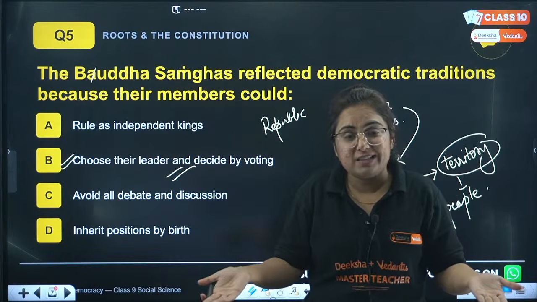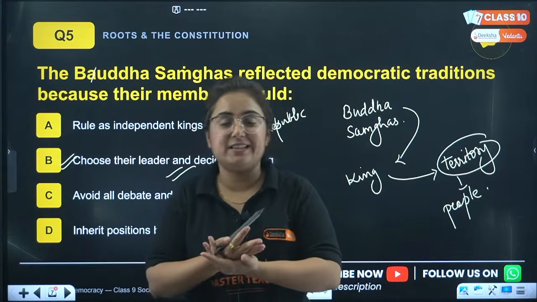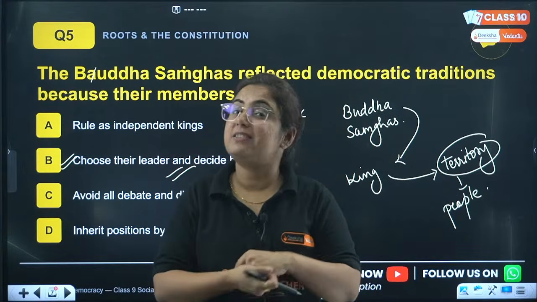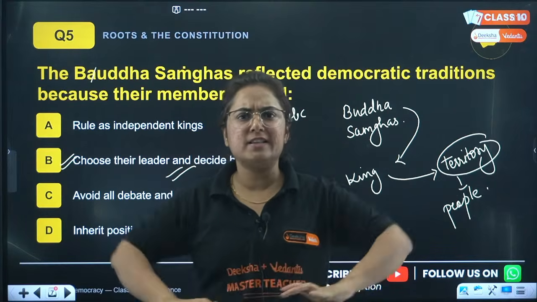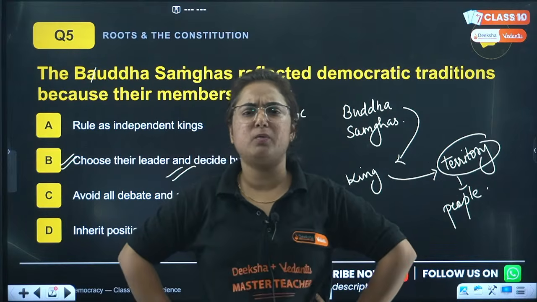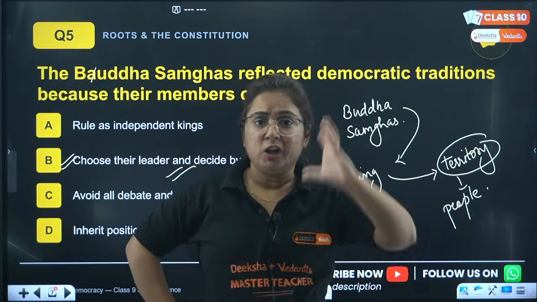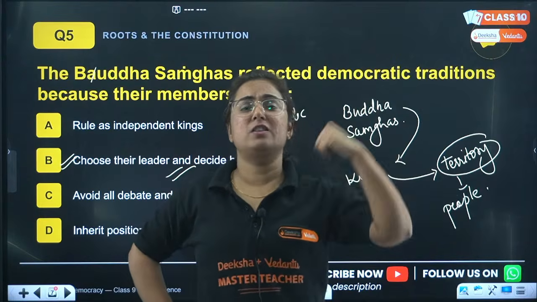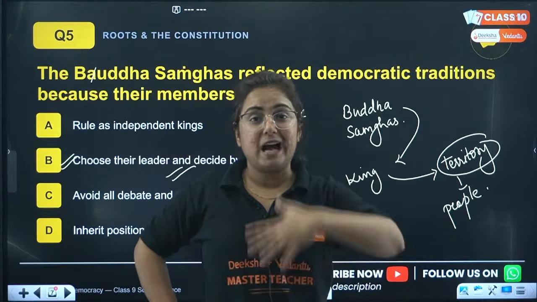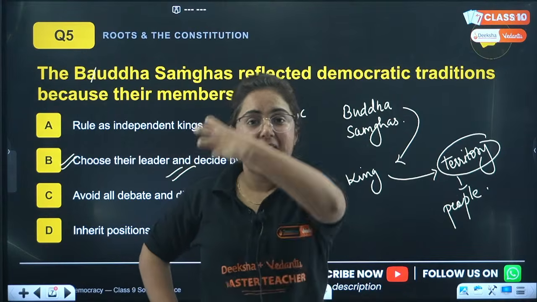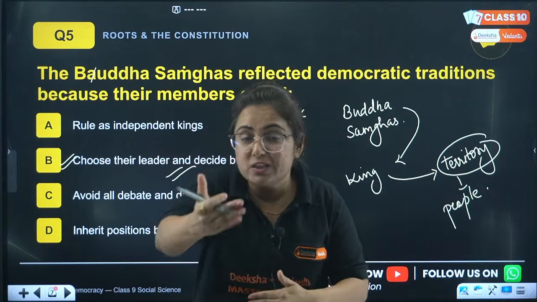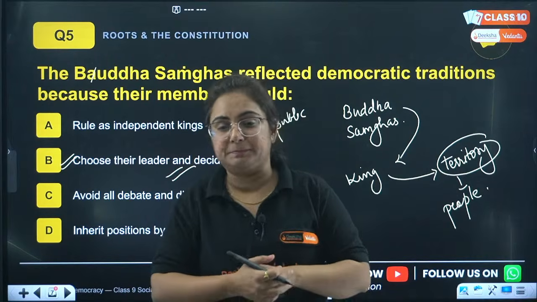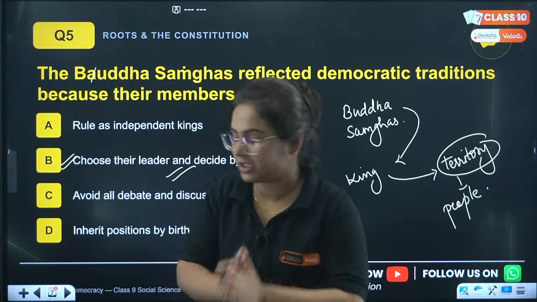Why are we studying this here? Beta, we are studying this here because the chapter is democracy, and the Greek world or the Roman world always claimed that the democratic principle was introduced by them, or USA claimed that it was the first democratic country in the world. So we are telling them, we as India have a history, a past during the Vedic culture where the leaders were chosen by the people. Clear to you? Great. Chalo.